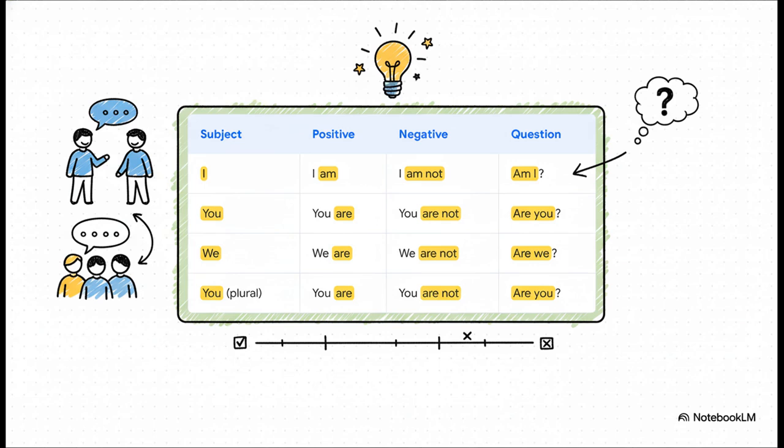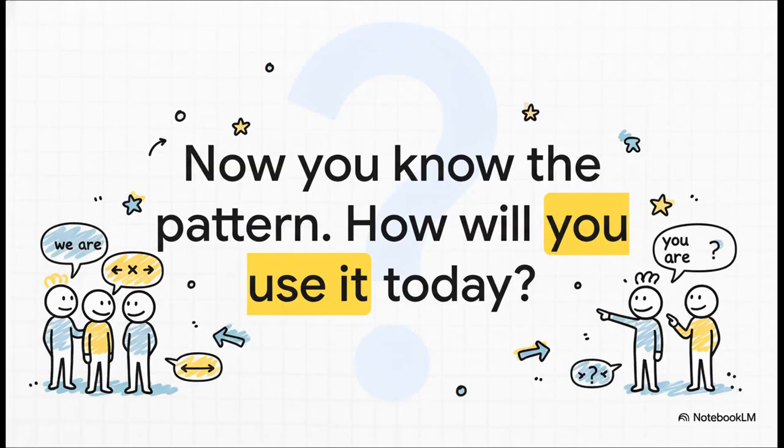And here it is. Now, just focus on the rows for we and the plural you. See that? The pattern for positive sentences, negative sentences, and questions is exactly the same. They both use are. That's the real magic here. Once you know one, you automatically know the other. That's the big takeaway. So there you have it. A super simple but really powerful pattern for talking about groups.